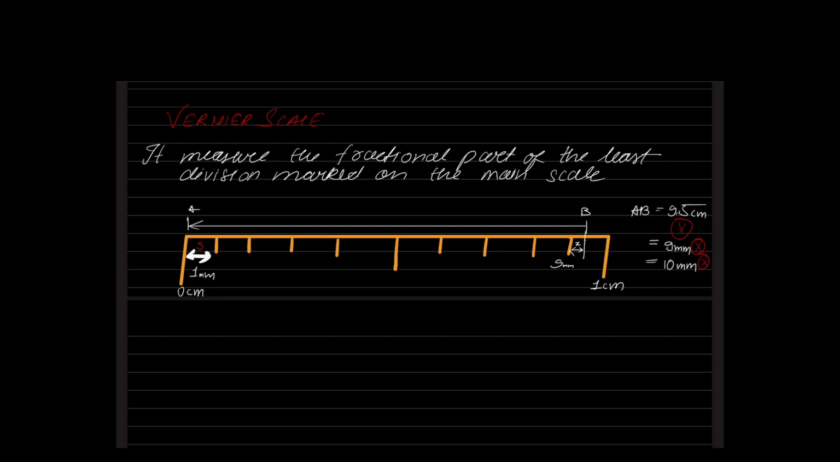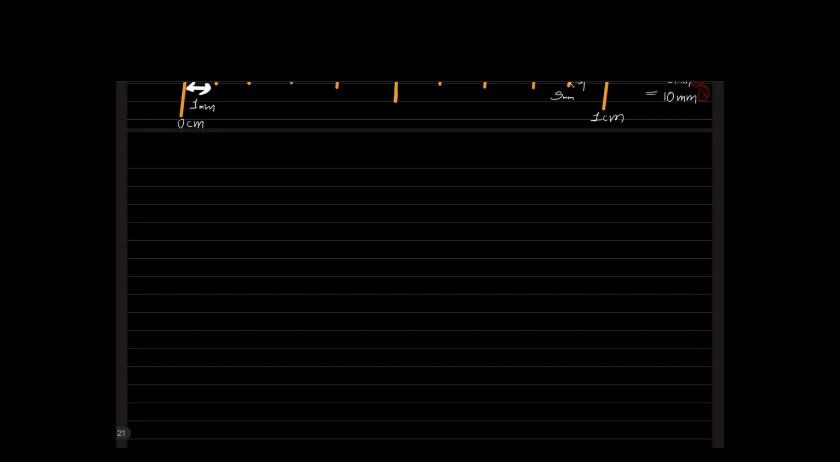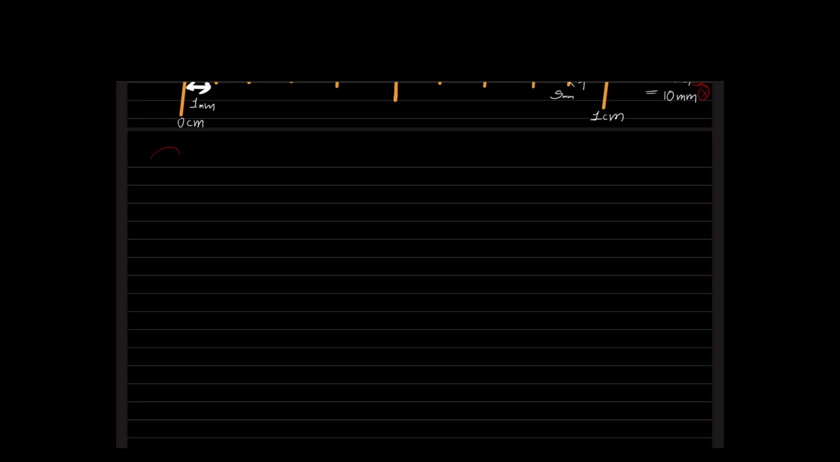Now, depending upon how many divisions we have in our main scale and vernier, we have different types of verniers. This is the important discussion. Depending upon how many divisions we consider in the main scale and how much it corresponds to my vernier, we have three different types of vernier. Starting with the first one, what is meant by a direct vernier?